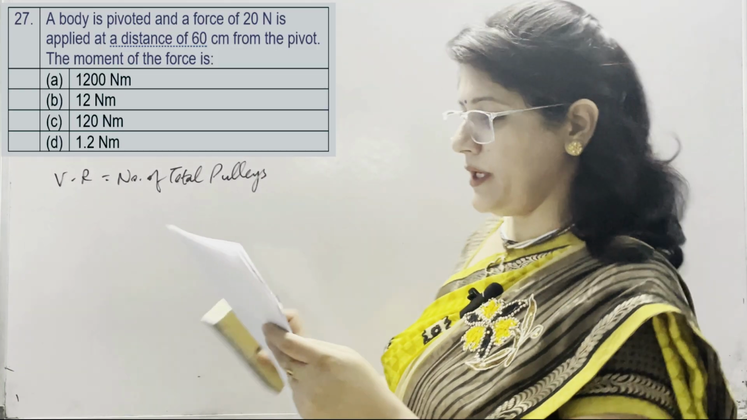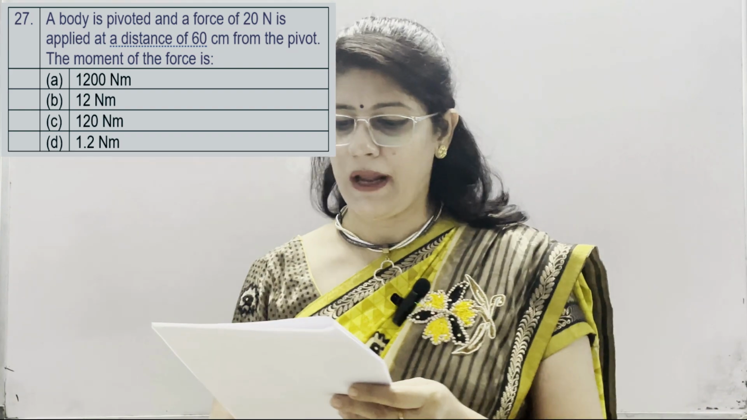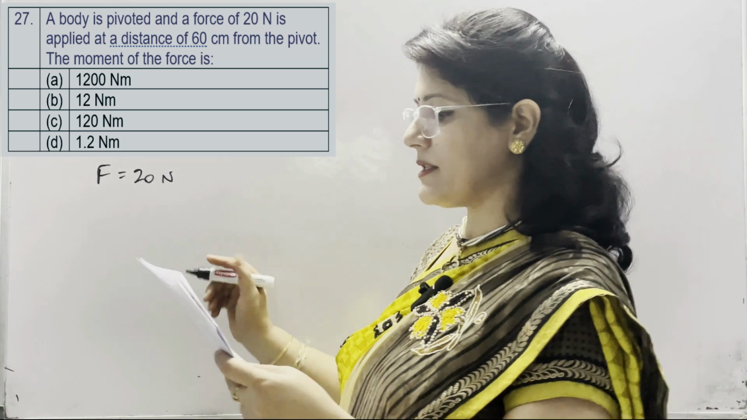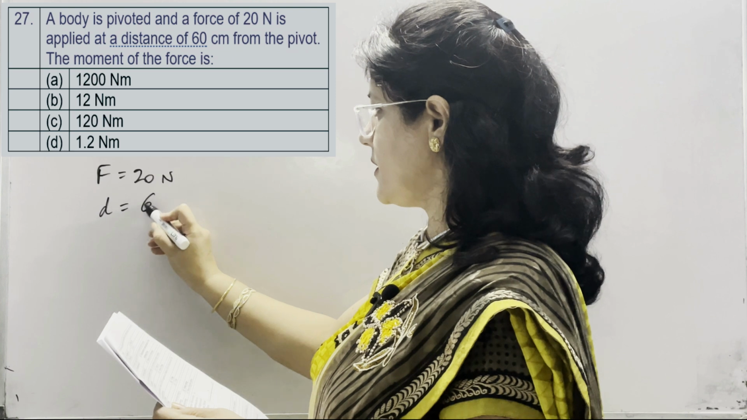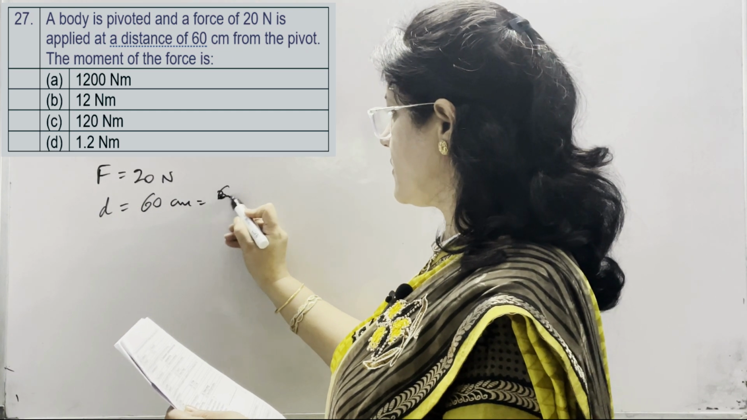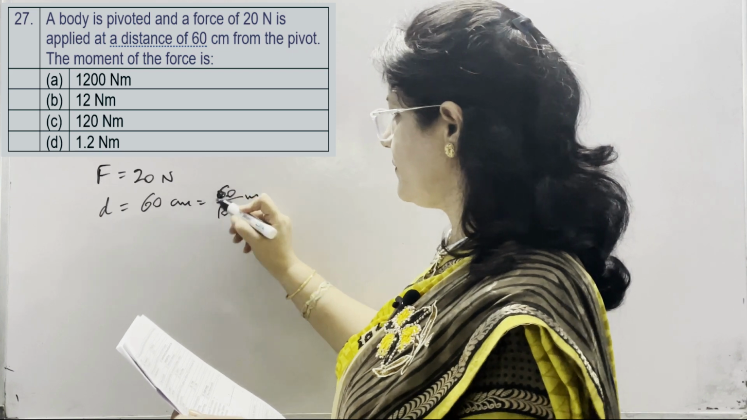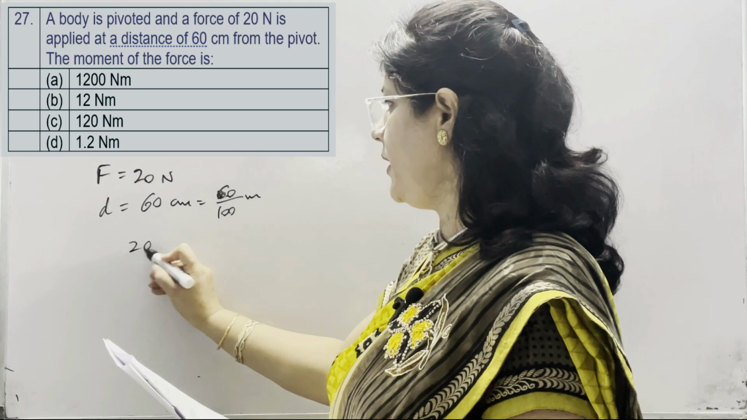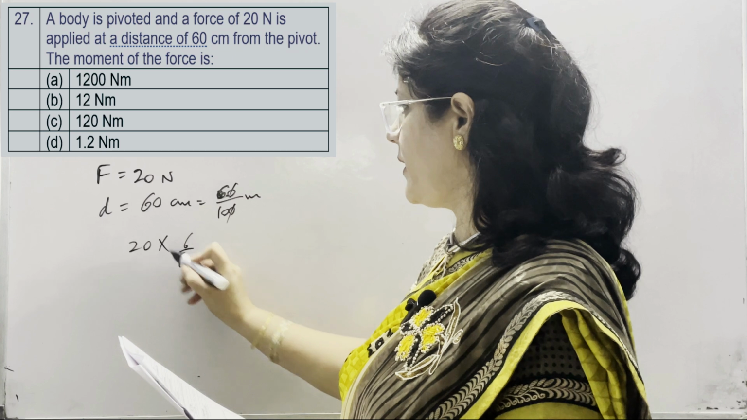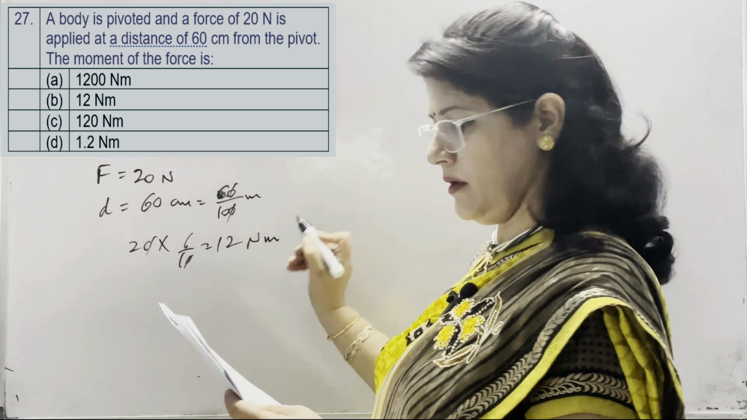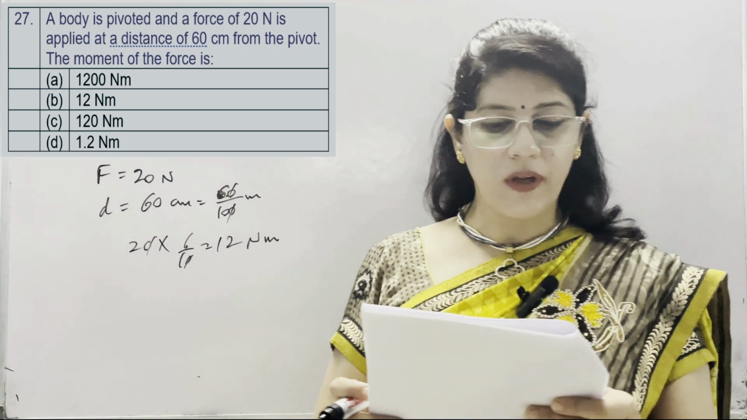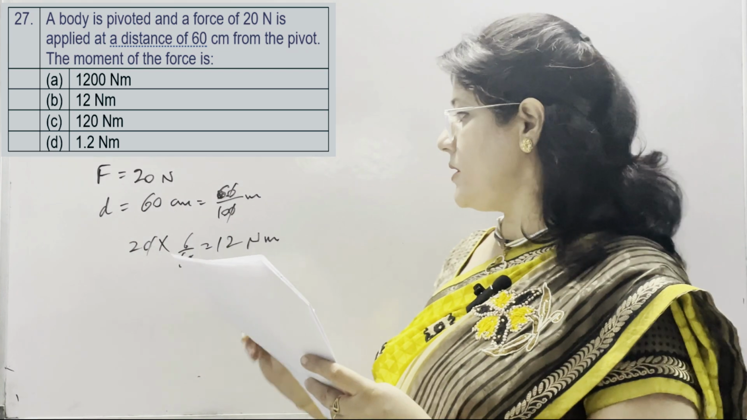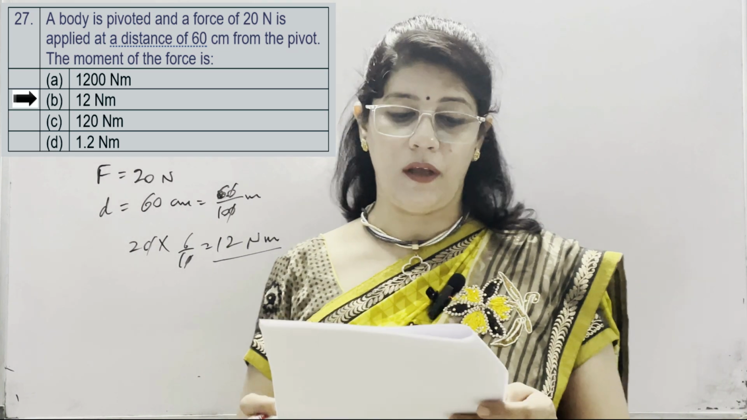Next, a body is pivoted and a force of 20 Newton is applied at a distance of 60 centimeter from the pivot. 60 centimeter means 60 upon 100 meter. The moment of force is again F into D, 20 into 6 upon 10, which is 12 Newton meter. Options are 1200 Newton meter, 12 Newton meter, 120 Newton meter and 1.2 Newton meter. Correct option is 12 Newton meter, which is our option number B.